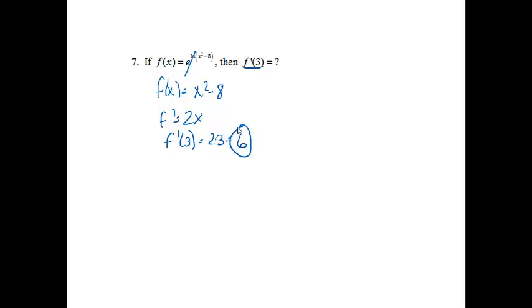When I find it at 3, it will equal 2 times 3, which is 6. Okay, so let's say you did not notice that. I would just like to show what we could do. The derivative of e to the u is e to the u du, so if we let this be u, my e to the u would just be e to the ln of x squared minus 8, and then we'd have times du. The derivative of ln of x squared minus 8 would be 2x over x squared minus 8.